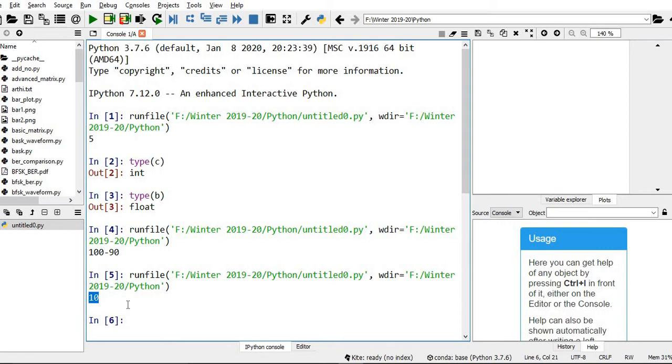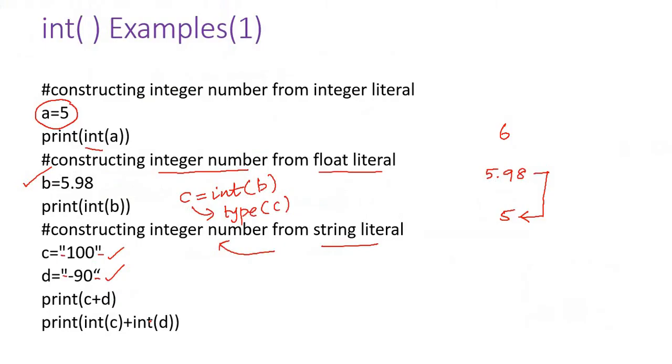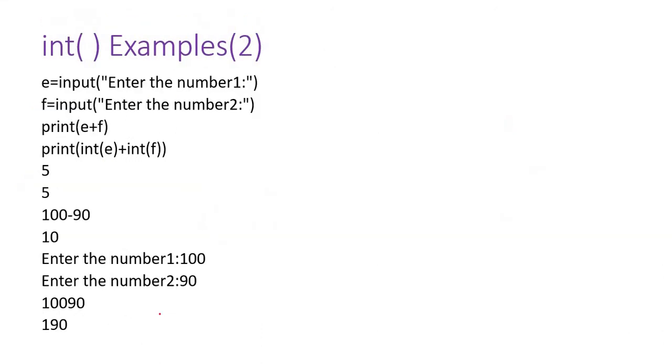So you just check type of c. It is basically a string. It is basically a string.